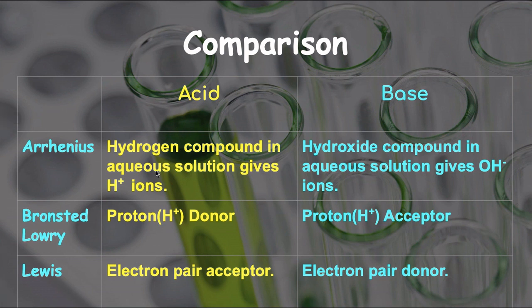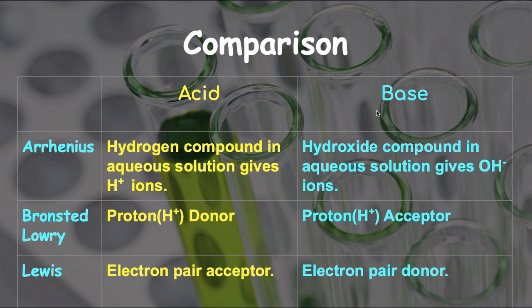According to Arrhenius theory, an acid is a hydrogen compound which in aqueous solution gives H+ ion. Now to overcome this drawback, we have studied Bronsted-Lowry theory. The substance which donates proton is called an acid according to this theory. Again, it must be a hydrogen compound, but in Lewis theory, the substance which accepts the electron pair is called an acid. So all the acids we have to consider according to these three theories.